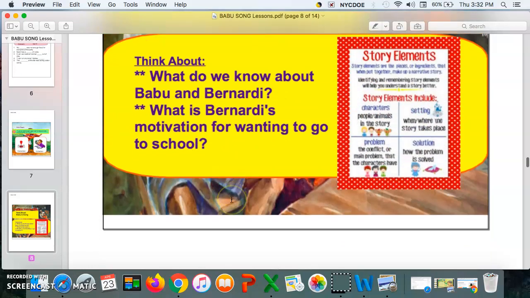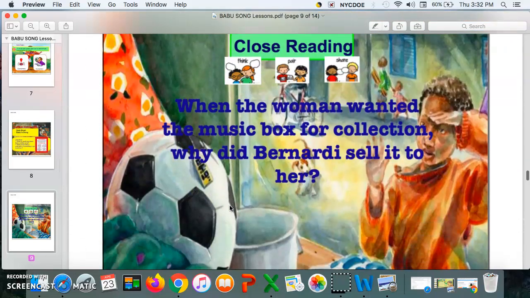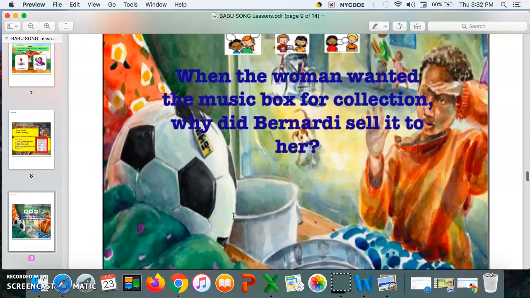All right, boys and girls, let's continue to our close reading questions for today. We only have one question for today: when the woman wanted the music box for her collection, why did Bernardi sell it to her? I'm going to give you a minute to go back to the text to look up the answer, and I'll give you a hint: try to look on page 175. Then we're going to come back and go over the answer.